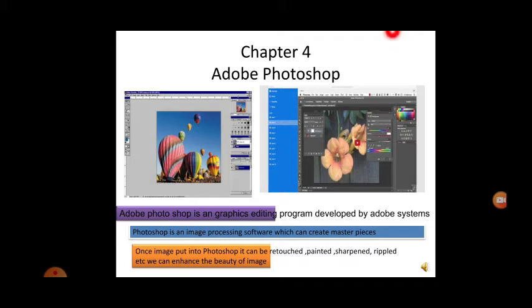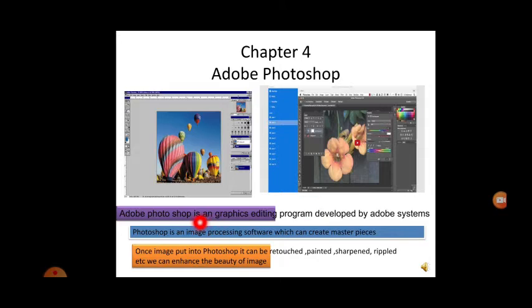So what is Adobe Photoshop? Adobe Photoshop is a graphics editing program developed by Adobe Systems. Photoshop is an image processing software which can create masterpieces. It is nothing but an image processing software where we change the image according to our liking, however we want.